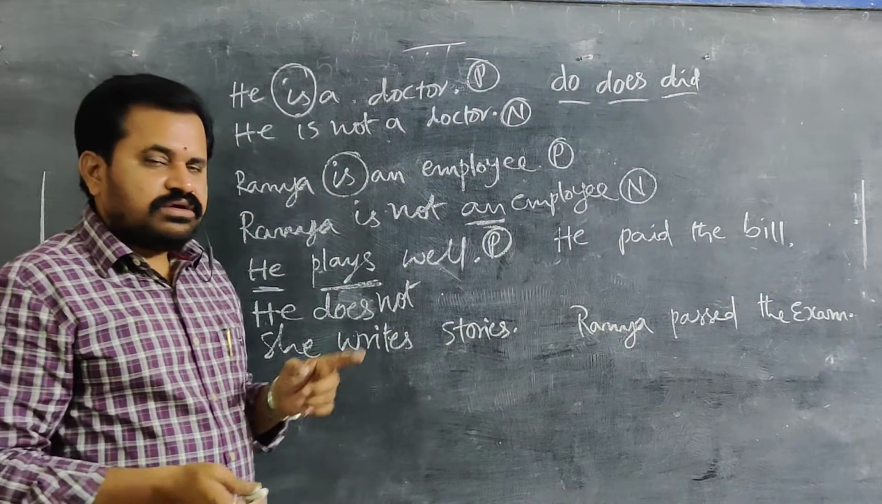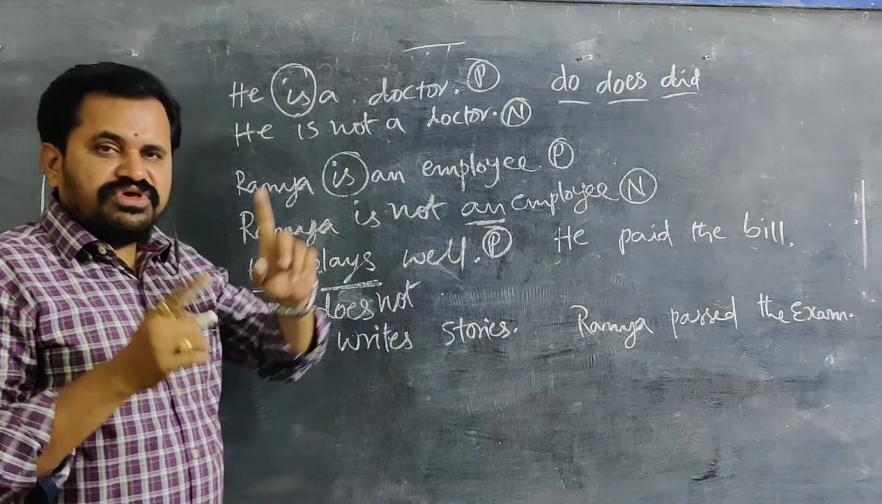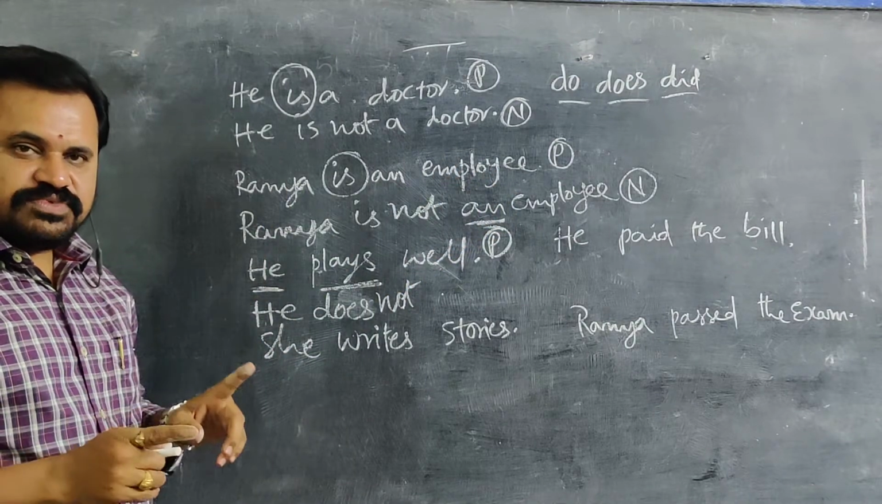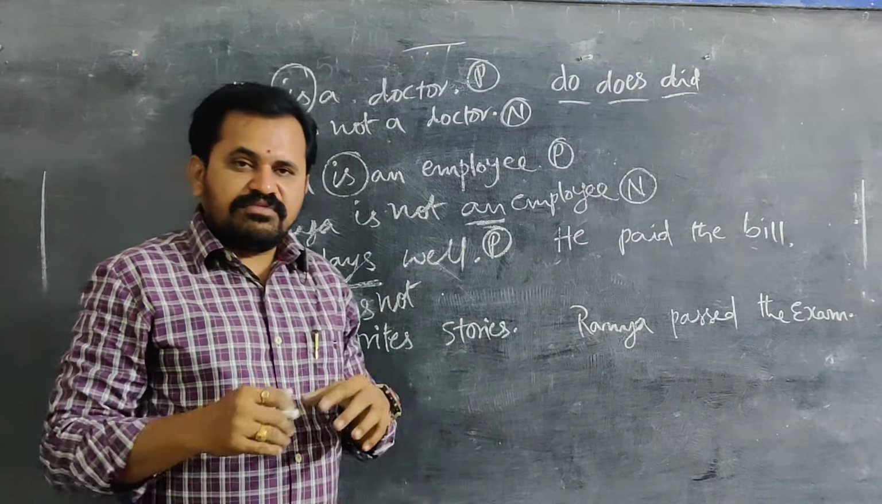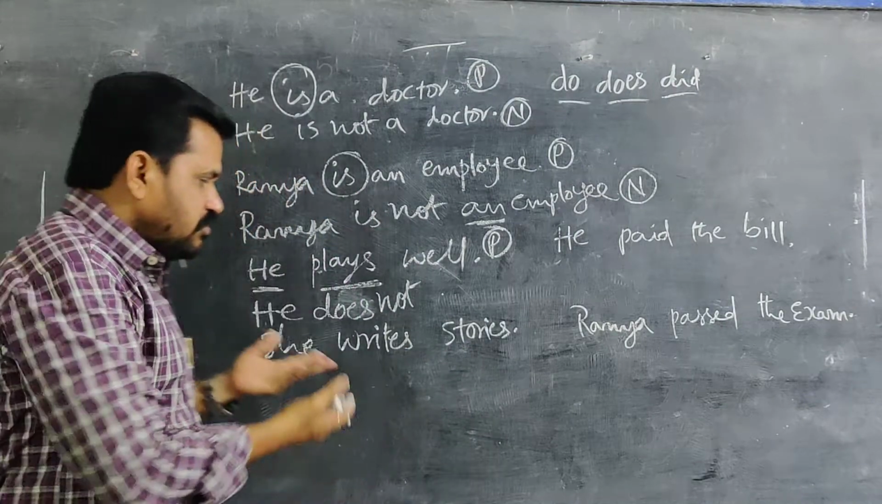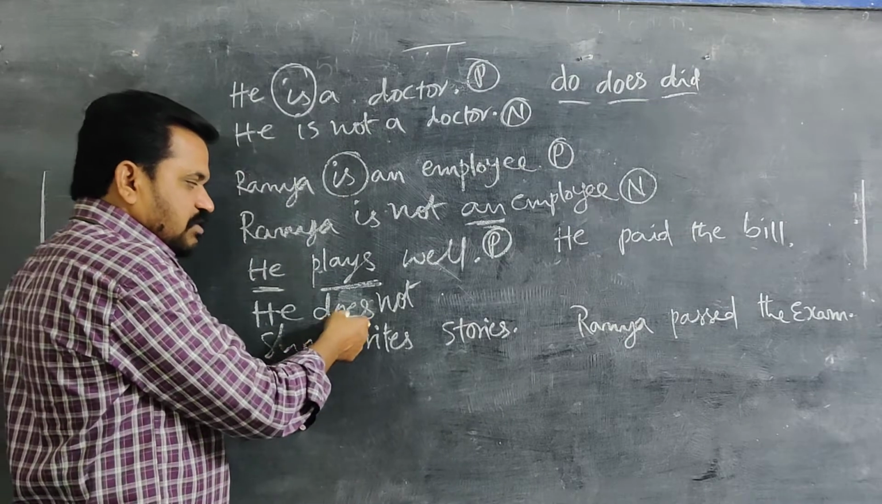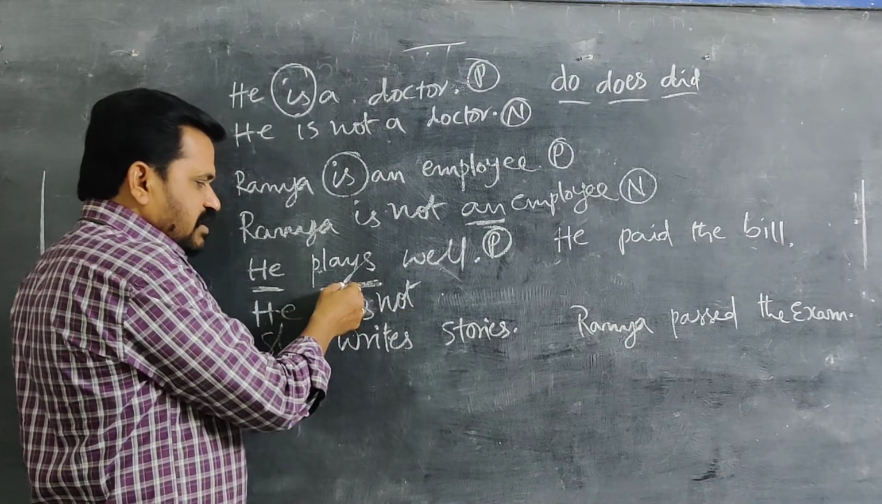I said after do, does, did, only V1 comes. Always V1 comes. I said you have to memorize that rule and remember it at the time of necessity. Now you have got the necessity. After does, what do you have to use? V1. V1 means play is the V1.